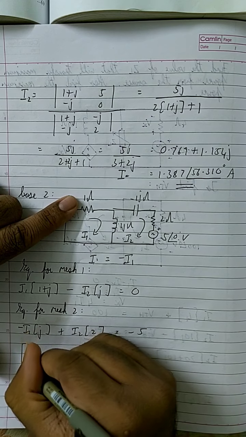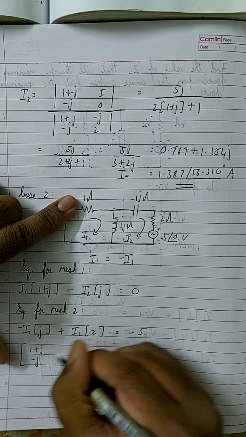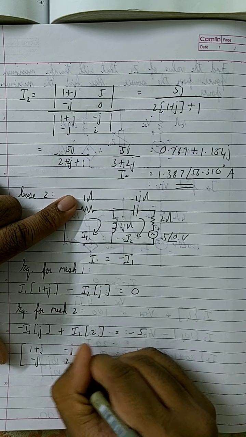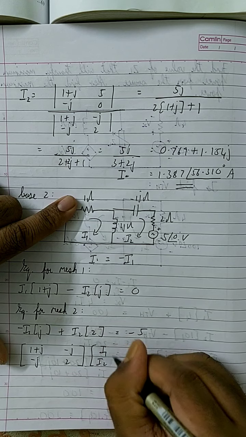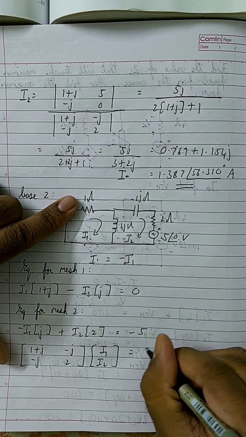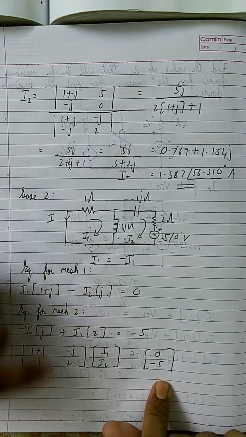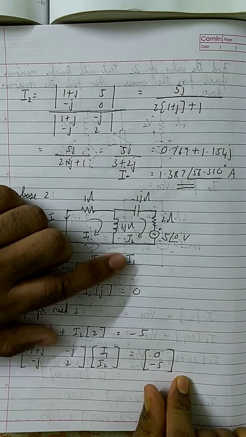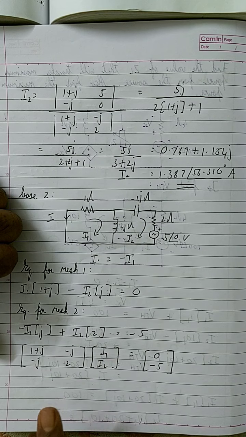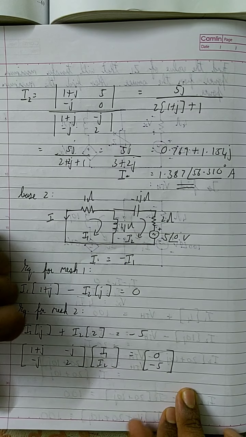Now I'm going to write this in matrix form. It will become [1 plus j, minus j; minus j, 2] times the variables I1 and I2, equal to [0; minus 5]. Here we need to find the value of I, where I is equal to minus I1, so from here we simply need to find the value of I1, and then finally put a negative sign to find the value of I.